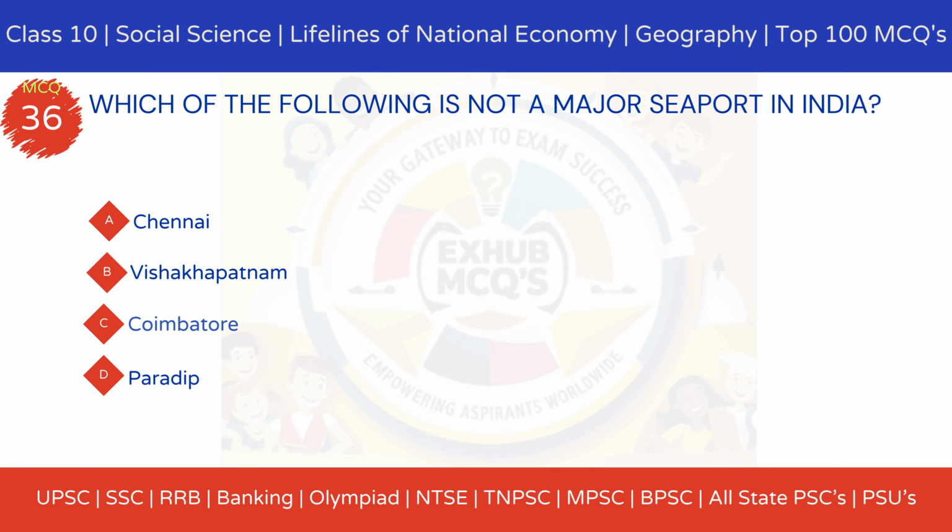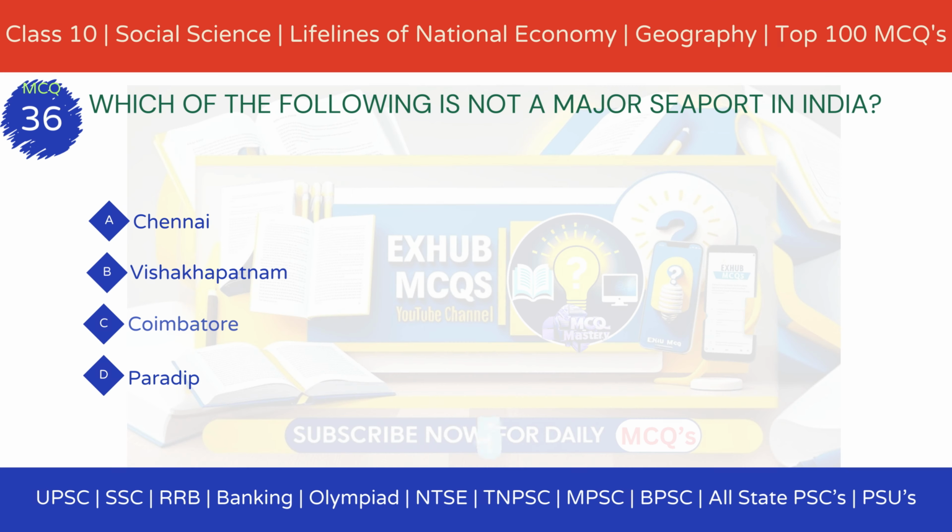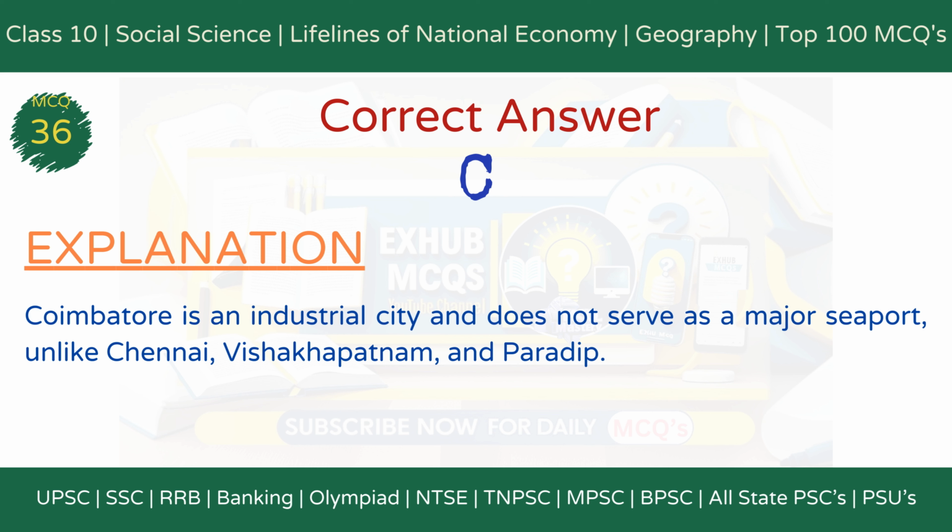MCQ 36. Which of the following is not a major seaport in India? Option A, Chennai. Option B, Visakhapatnam. Option C, Coimbatore. Option D, Paradip. The correct answer is option C, Coimbatore. Explanation: Coimbatore is an industrial city and does not serve as a major seaport, unlike Chennai, Visakhapatnam, and Paradip.